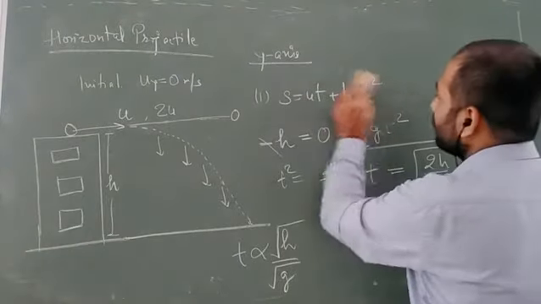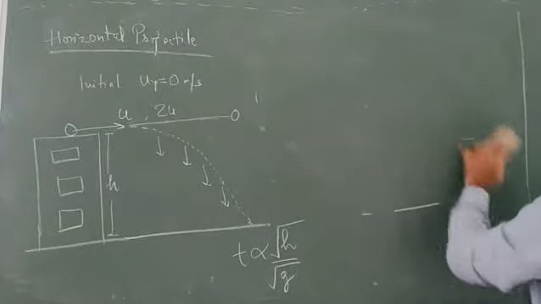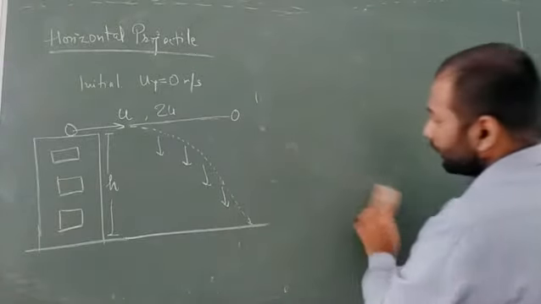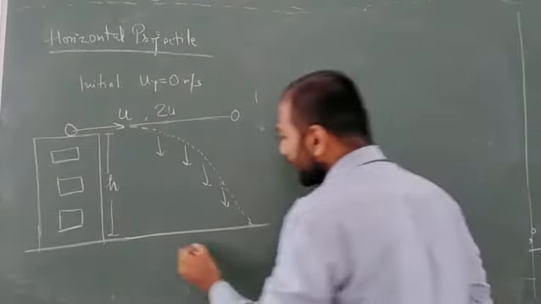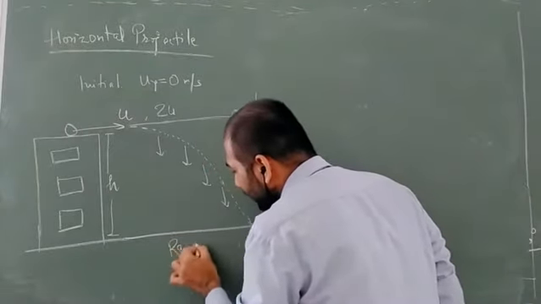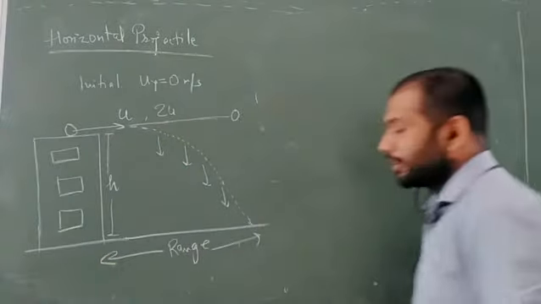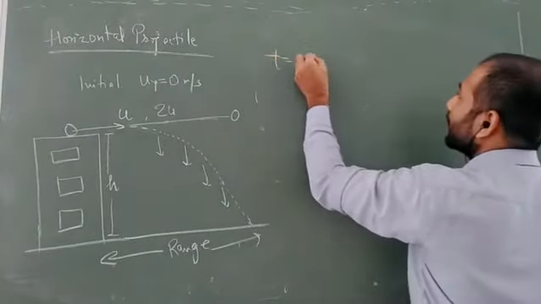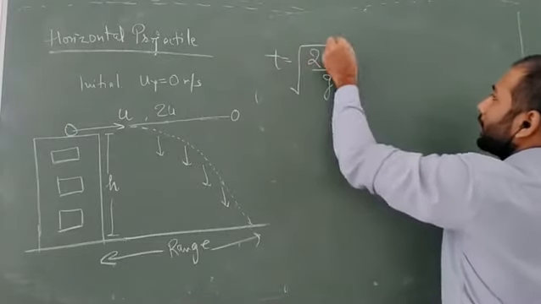Now let's calculate the other thing we have. Okay, so we have calculated time. Now let us calculate the other term, that is again range. So what is our range? That is the horizontal distance covered by the projectile. Okay, so now you know the time. What is time? Time is given by under root 2h upon g.